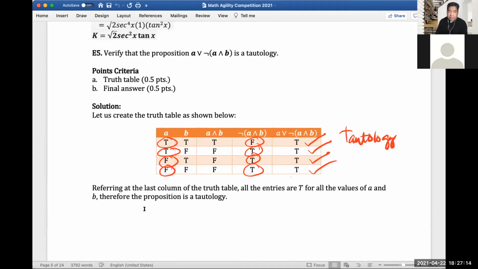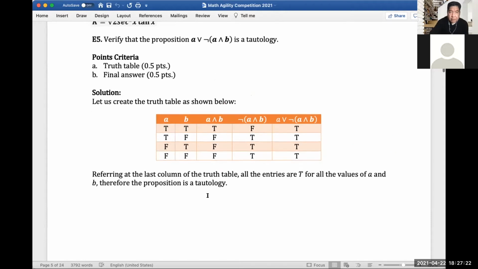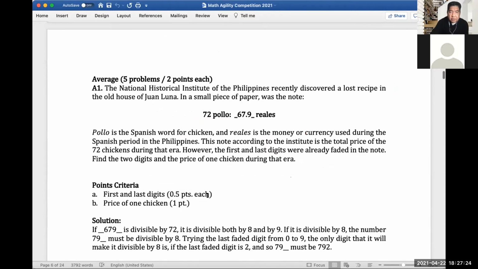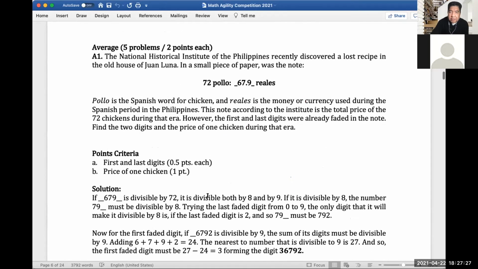So, let's move now to the average question. Again, this question was given in our math agility challenge. We posted it, so I hope everyone gets this as well. You will have 2 points if you answered both requirements: to get the first and last digit and the price of one chicken. So let's read first the problem.